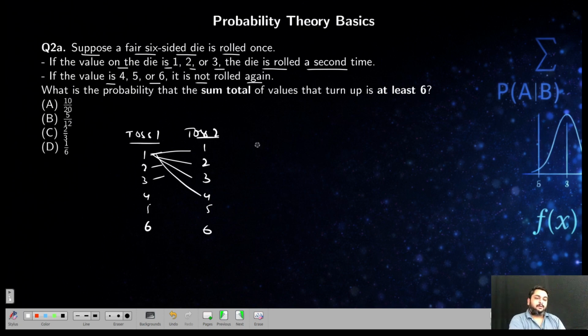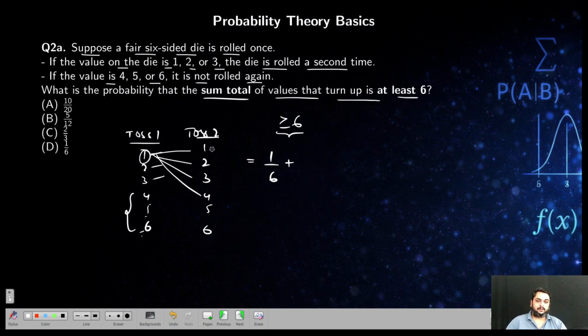So total 36 combinations. What they are asking is, what is the probability that the sum of total of values that turn up is at least 6? That means 6 or greater than or equal to 6. This is what I have to find, how many such outcomes are possible. So if it is 4, 5, 6, again I am not going for the second toss. So here what is the probability? I will get the probability as 1 by 6. See, 1, 2, 3, I will repeat 4, 5, 6. Out of these 3, which one is at least 6? Only 1. So 1 by 6 out of these 6 plus. Then I have these combinations.